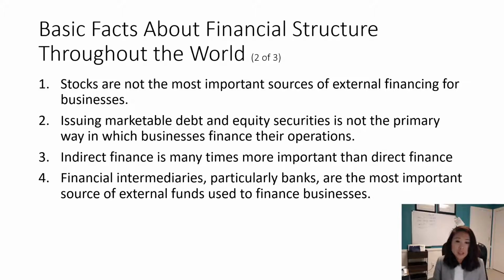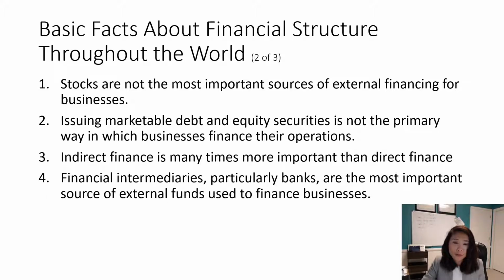So that's why fewer businesses can really raise funds through direct finance. And two, indirect finance is many times more important than direct finance. So if people cannot use direct finance, they have to rely on indirect finance. So, like I said, how are we going to solve this adverse selection problem?